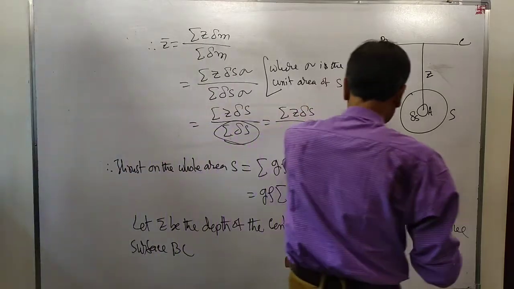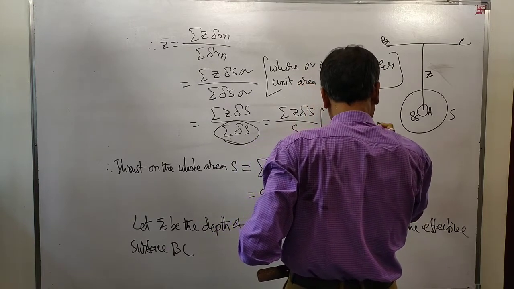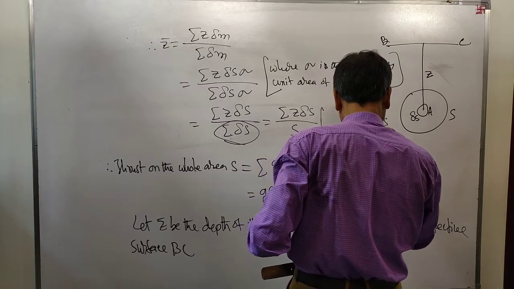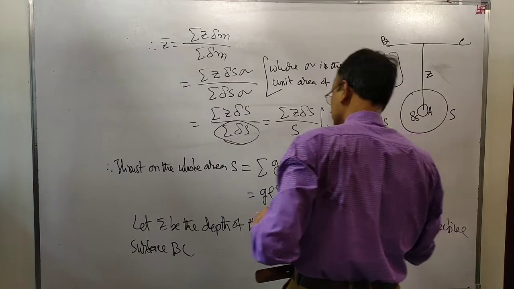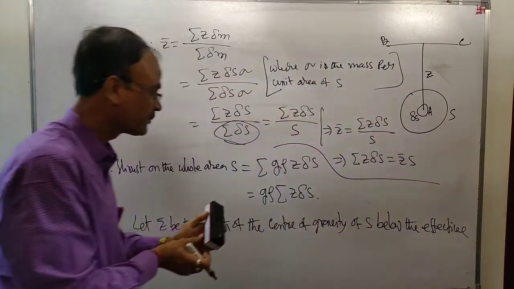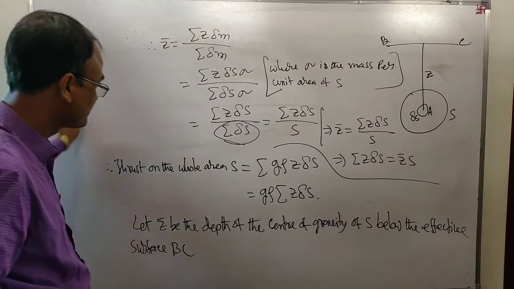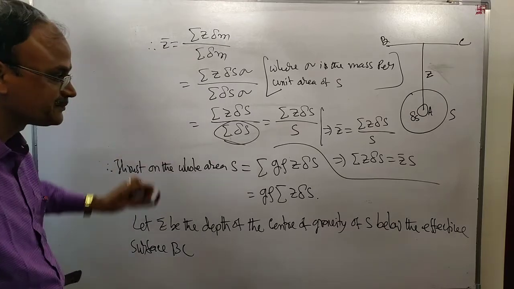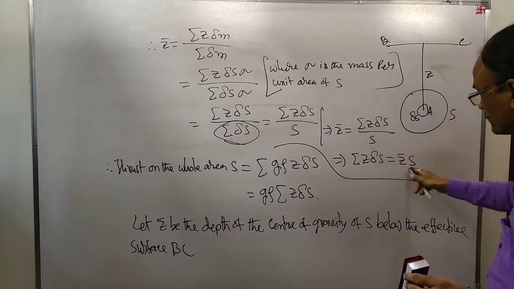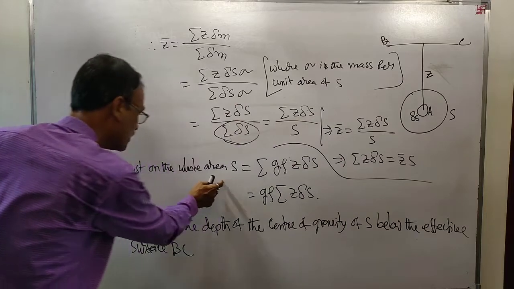This means Z bar is equal to the summation of Z delta S divided by S. This means the summation of Z delta S is equal to Z bar into S.